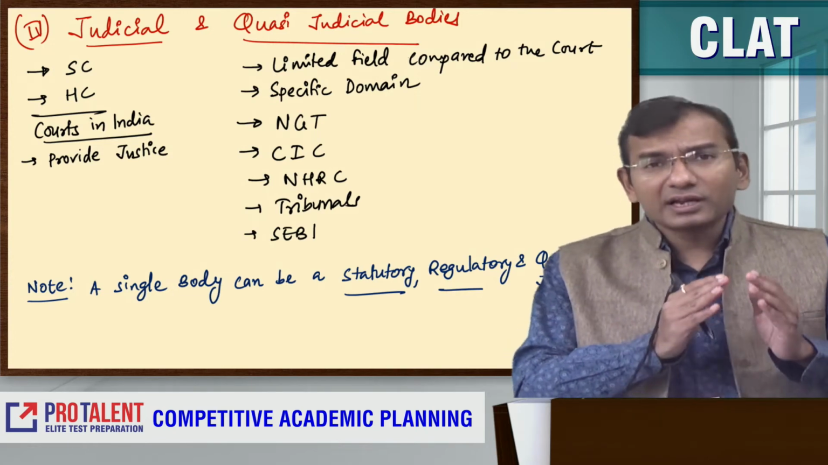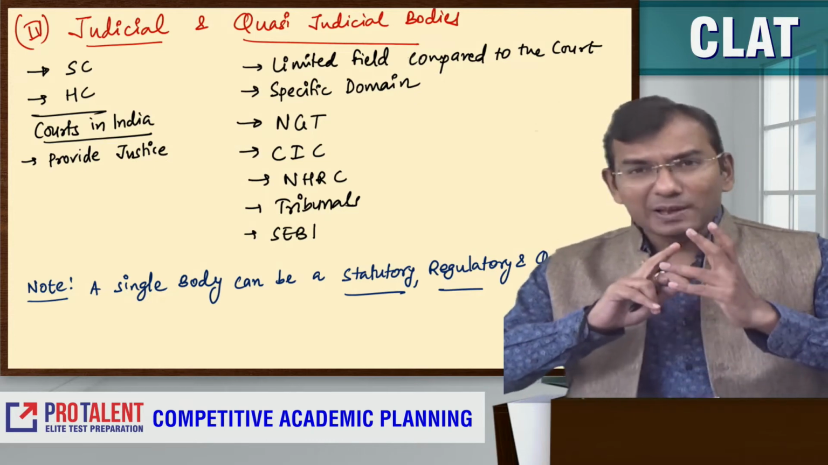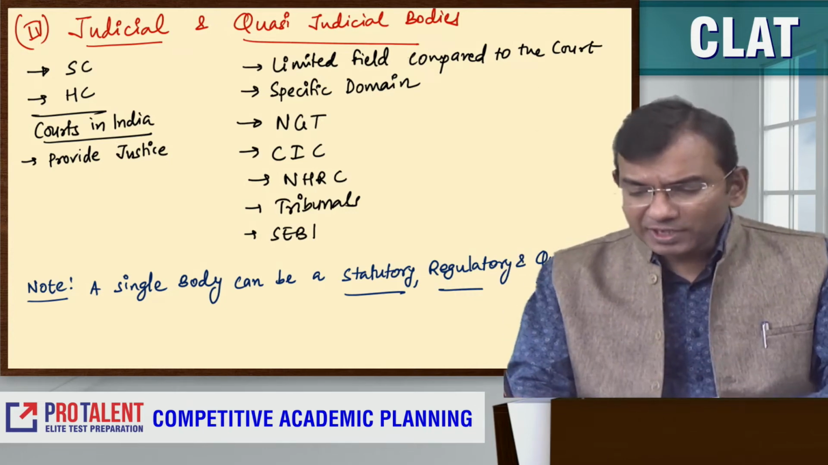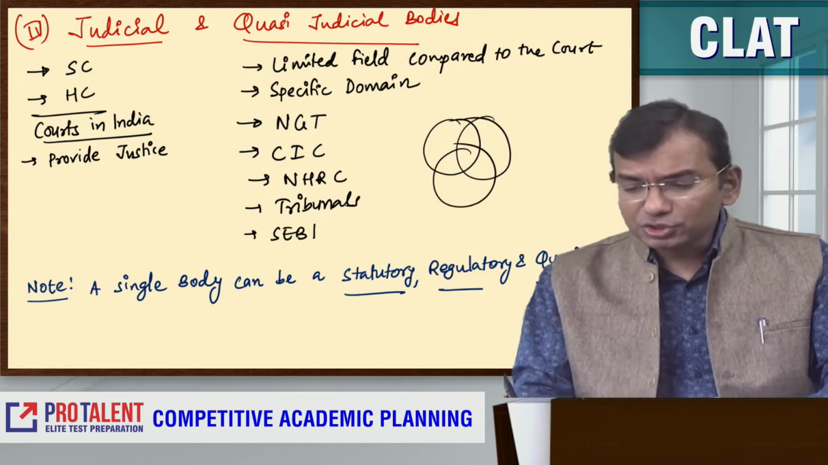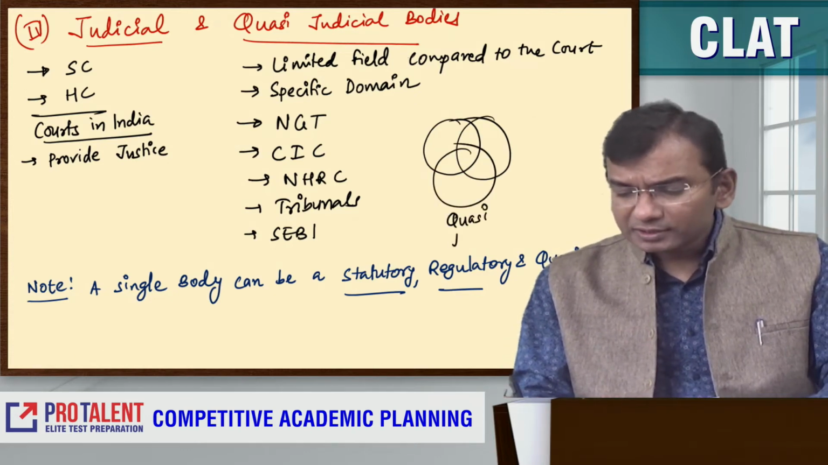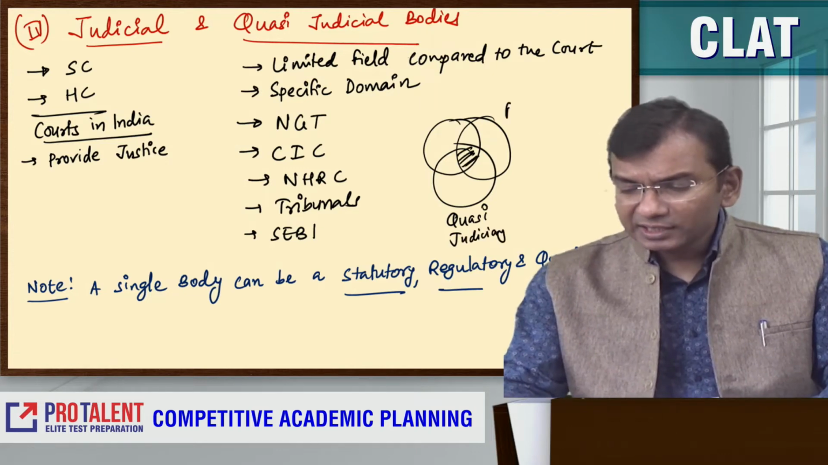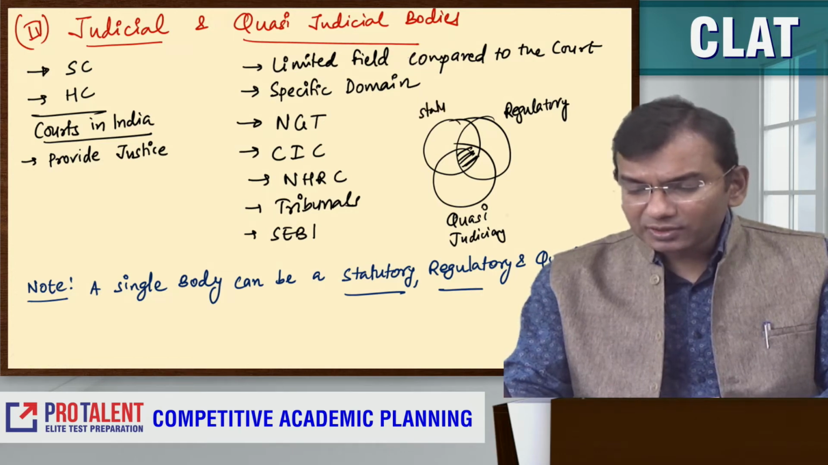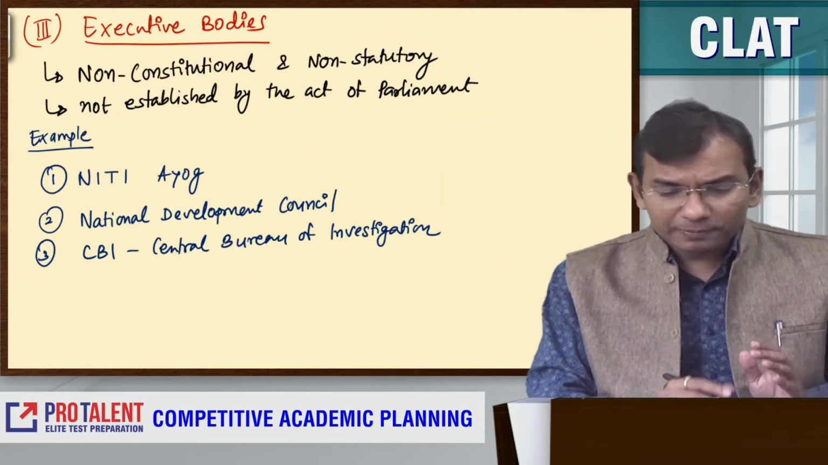Yes, so there are certain bodies which may be statutory, which may be regulatory, which may be quasi judicial together. So there may be a statutory body, there may be a regulatory body, and there may be a kind of quasi judicial body. This is a possibility that a body may fit into this category, that it may be regulatory, quasi judicial, and at the same time statutory. This is very important for you to understand. This is crucial. I hope you understand.